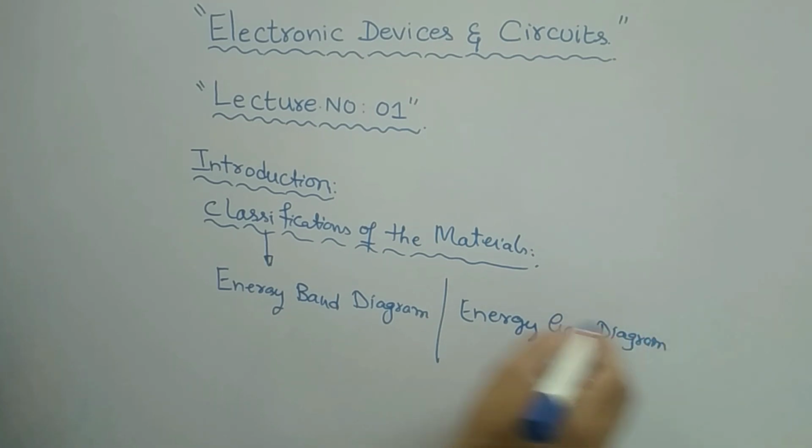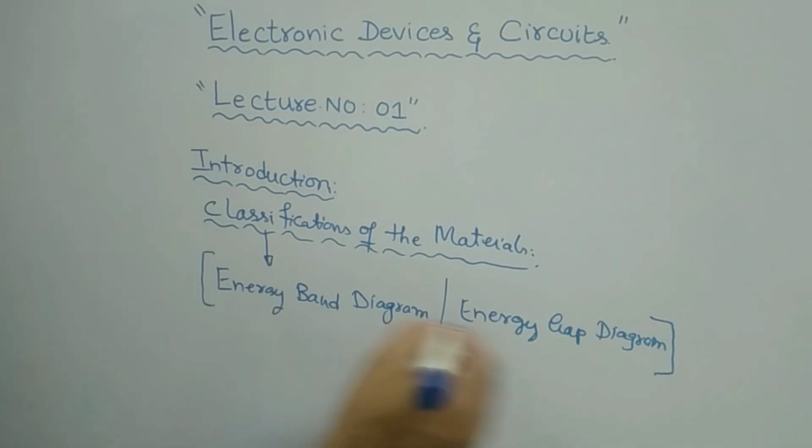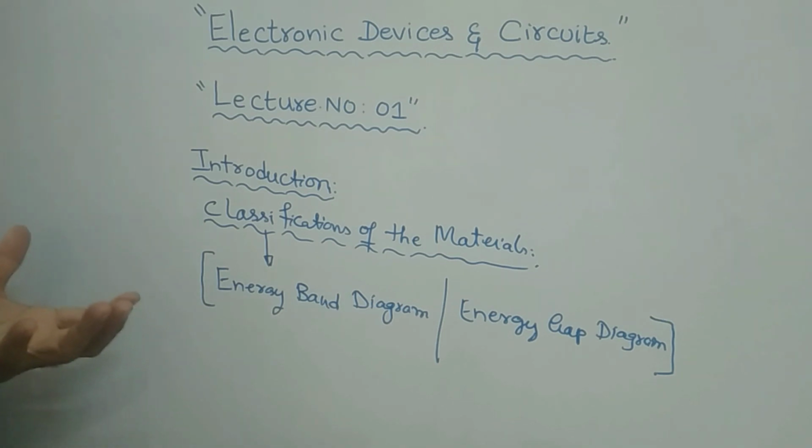This is a very important topic actually, the energy band diagram or the energy gap diagram. Based on this particular energy band diagram or energy gap diagram, the materials will be classified, right?